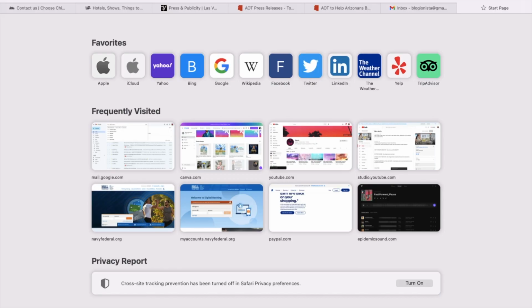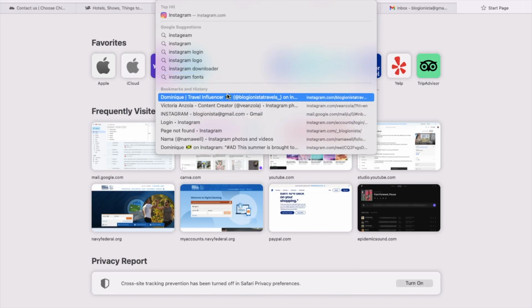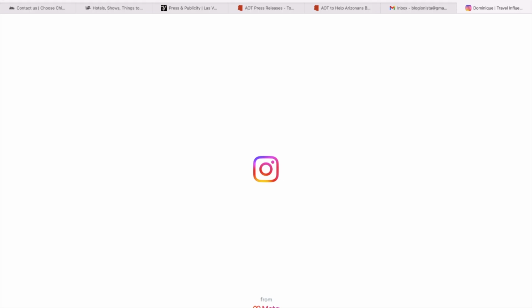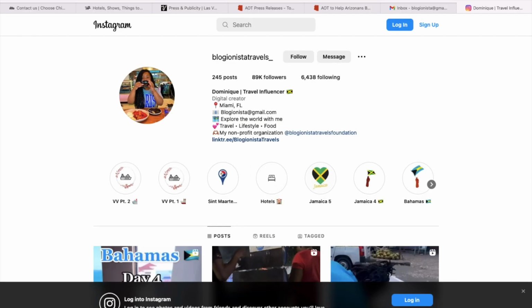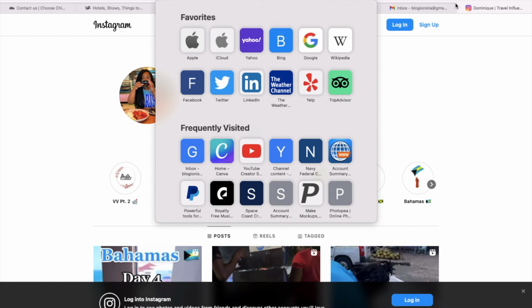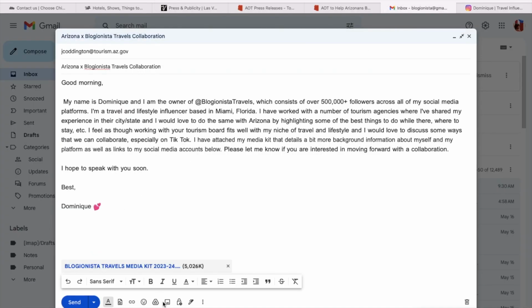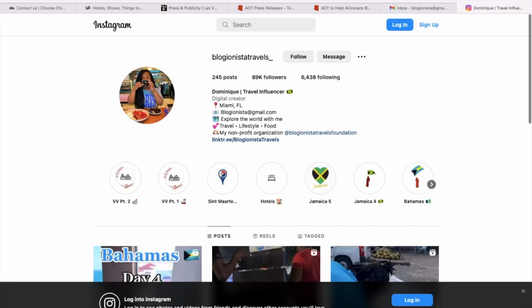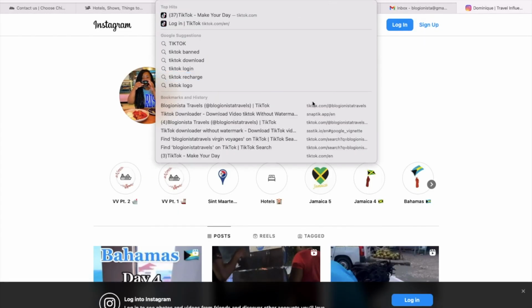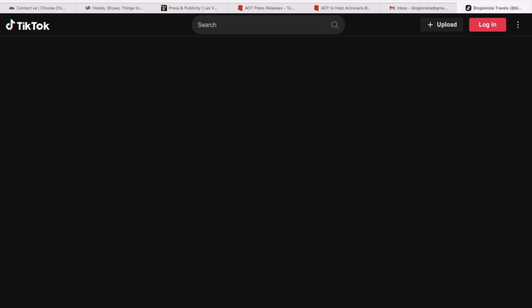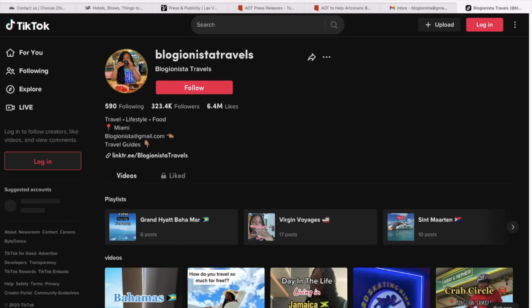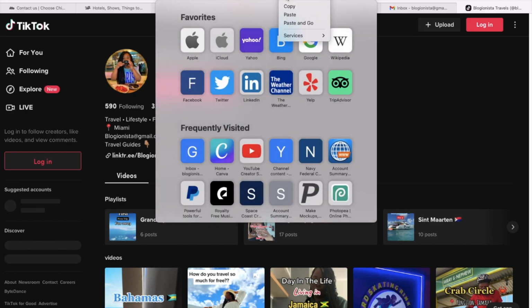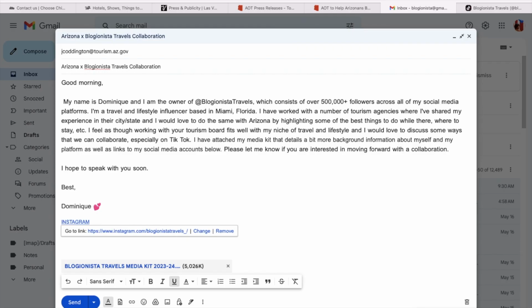And if you don't know what a media kit is, a media kit just basically lists information about you and your background as an influencer. For example, in my media kit, I have all of my numbers for my social media platforms, like how many followers I have, my engagement rates, my demographics, my analytics. I also have the previous companies that I've worked with, and I also have links to my social medias that I don't list in my email, like my YouTube and my Twitter. But here I'm just linking my Facebook, my TikTok, and my Instagram, which, like I said in my previous video, are my three most popular social media platforms.